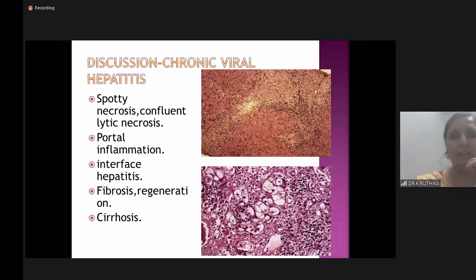On the histopathological changes, in chronic viral hepatitis, the characteristic features are spotty necrosis and confluent lytic necrosis, in addition to interface necrosis, interface hepatitis. In our case, all these three were absent. We have only steatosis with cirrhosis and mild inflammation. So even in histopathology, we rule out chronic viral hepatitis.